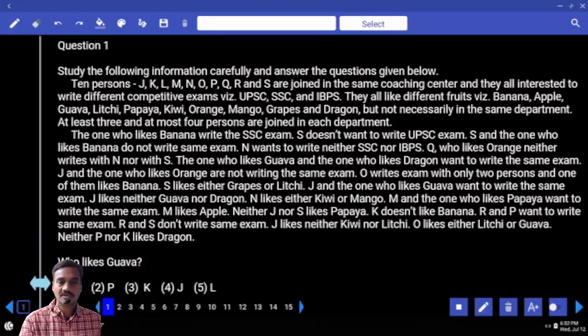32. RRB Clerk means paper number 32. Now in this one, coming to question number 1.